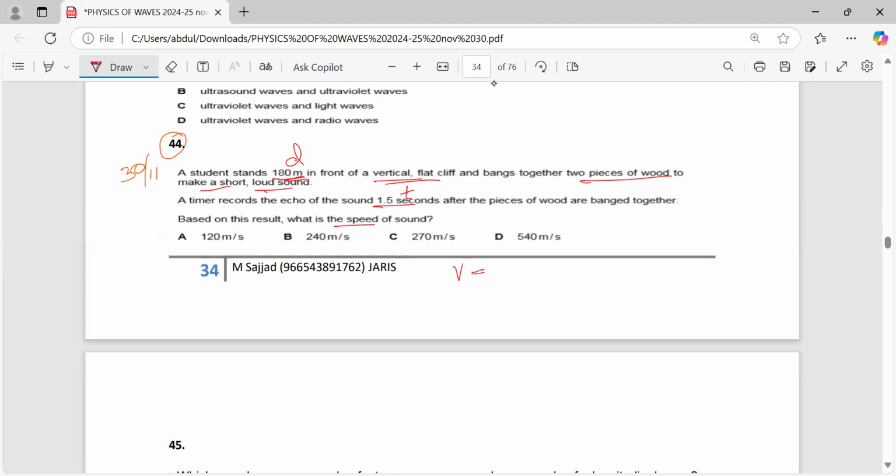As there is the term echo, speed is equal to 2 times the distance over t, because sound goes and comes back. So 2 times the distance, 180, over t, which is 1.5. As we simplify, the answer will be equal to 240 meters per second. So the correct answer for 44 is B.